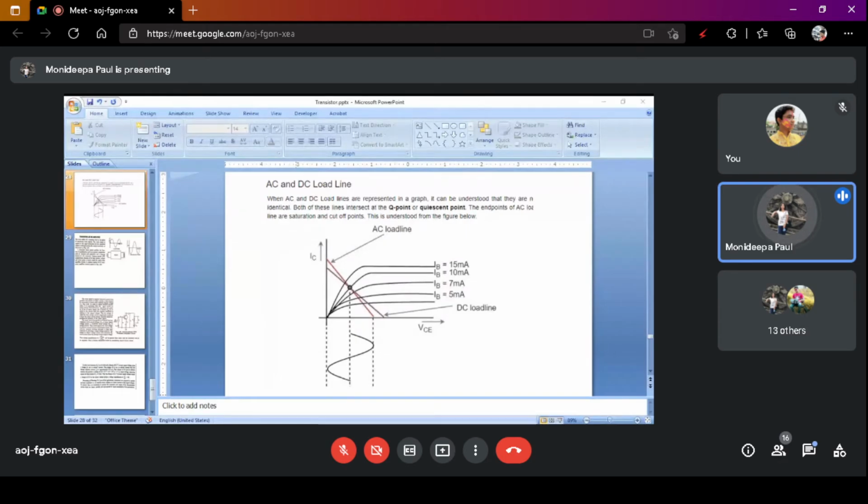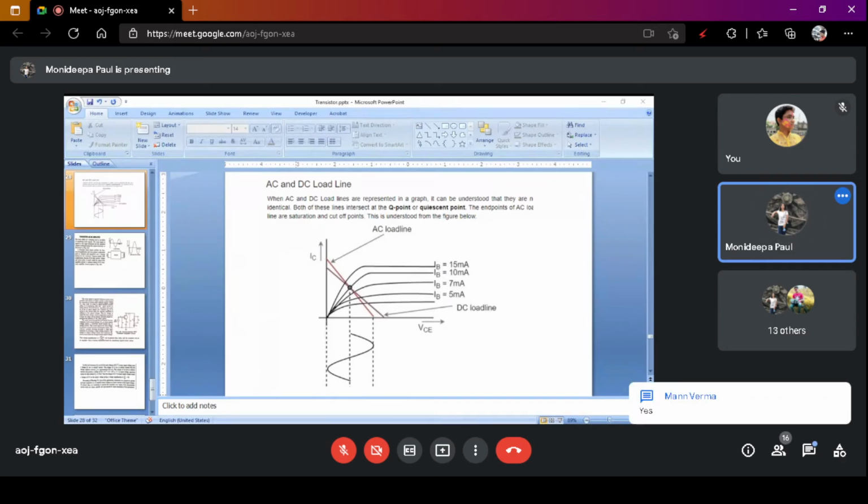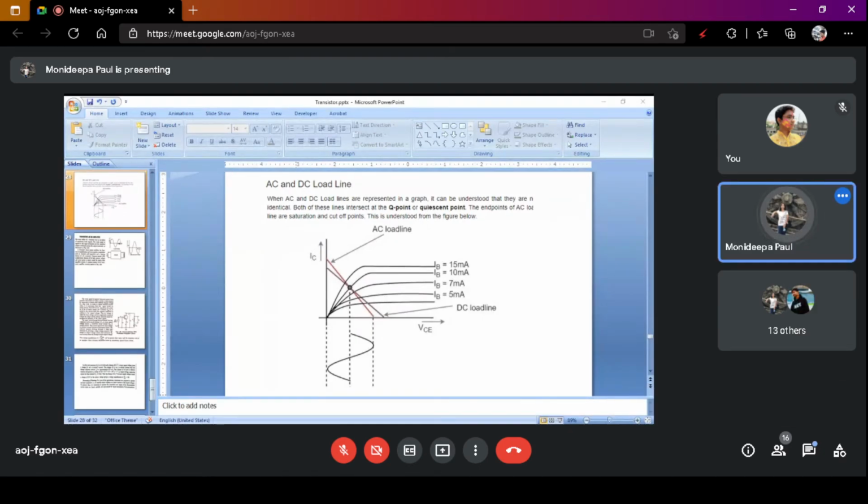Clear for everyone? Akash Dotto? Yes, ma'am. Clear. Okay, so then you write, that means now the AC load line can be drawn by joining this point and point Q. AC load line is steeper than DC load line.